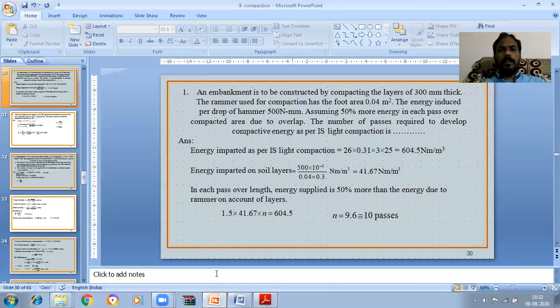So these are the numericals on the compaction chapter. Tomorrow we will discuss how to determine the dry density in the field. There are two methods, the core cutter method and the sand replacement method. The sand replacement method we will discuss in the next class.